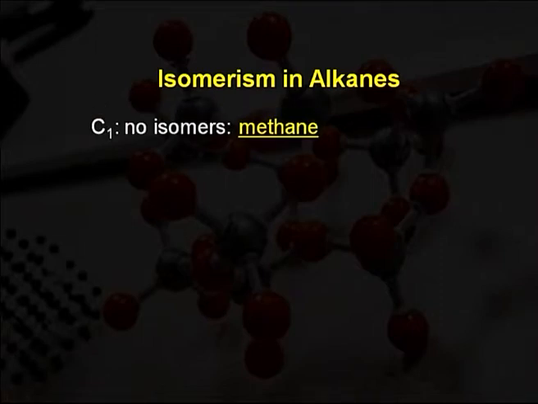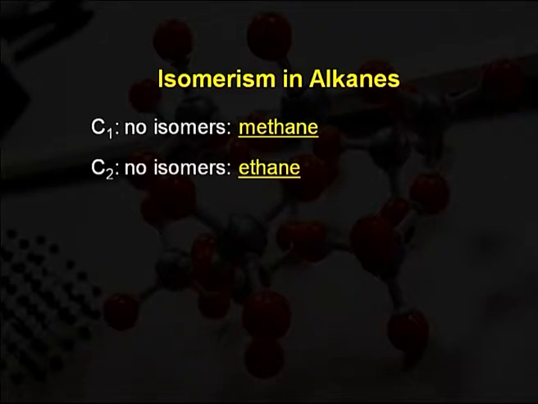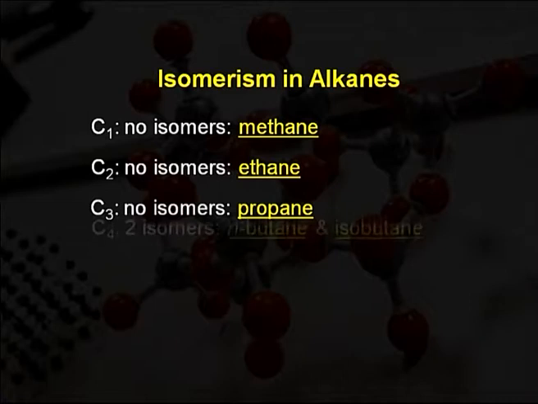With carbon number 1, there is no isomer, and this compound having one carbon is known as methane. With carbon number 2, there is also no isomer, and it is known as ethane. With carbon number 3, there is also no isomer, and it is known as propane.